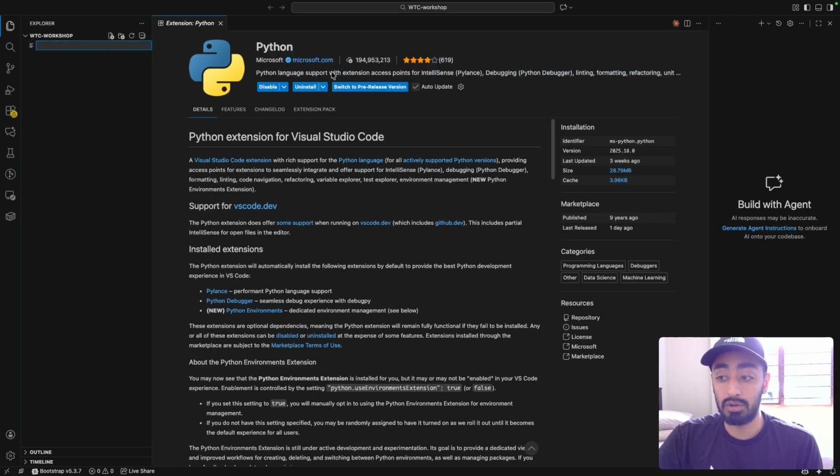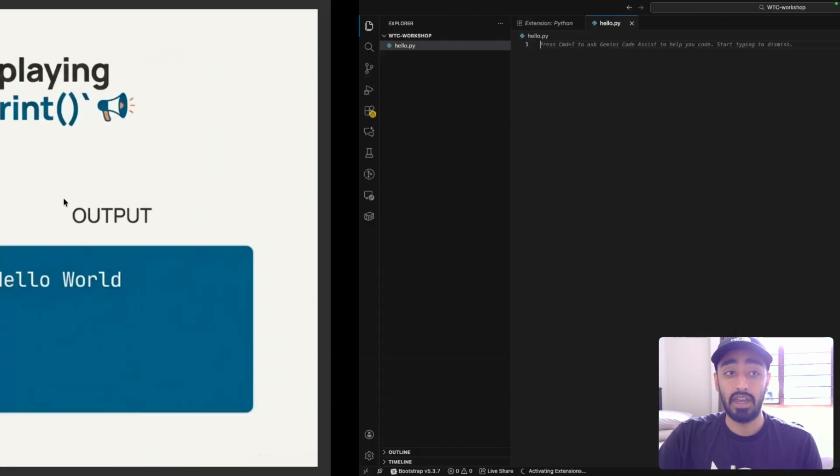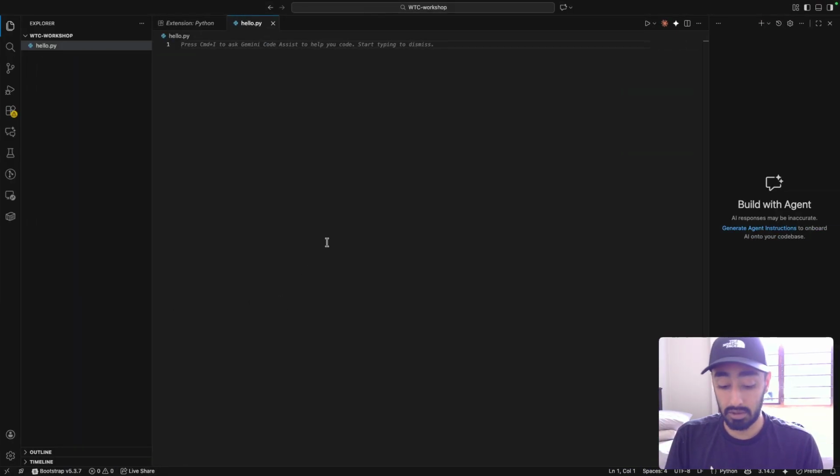And we are going to write our very first piece of code in this file, and we're going to call this file hello. And it's very important, this step: you have to add .py at the end to make sure that the file knows it's a Python file. Awesome. And we are going to print hello world. And that's exactly what we're going to do.